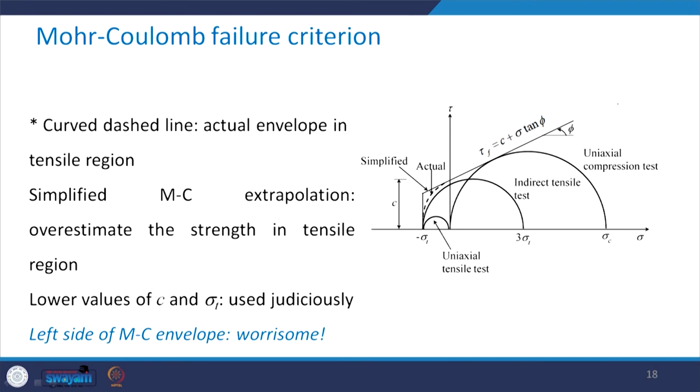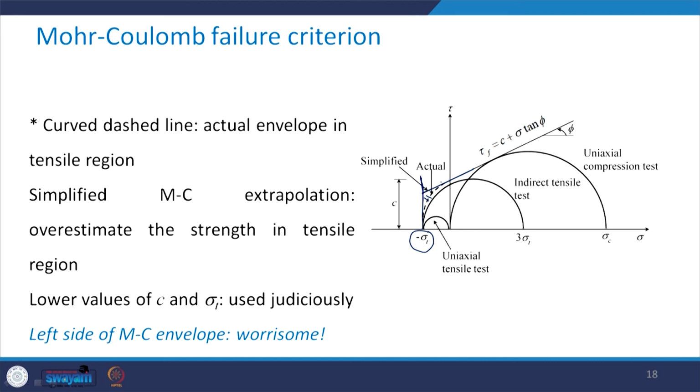Now, take a look at this curved dash line, which is the actual envelope in the tensile region. But what we are doing is we are extrapolating this Mohr Coulomb failure envelope in the tensile region and making a tension cutoff here corresponding to sigma 3 equal to minus sigma t, that is on the negative side.